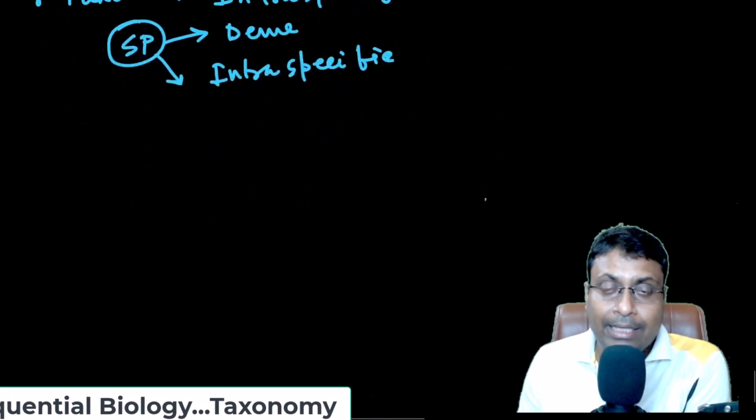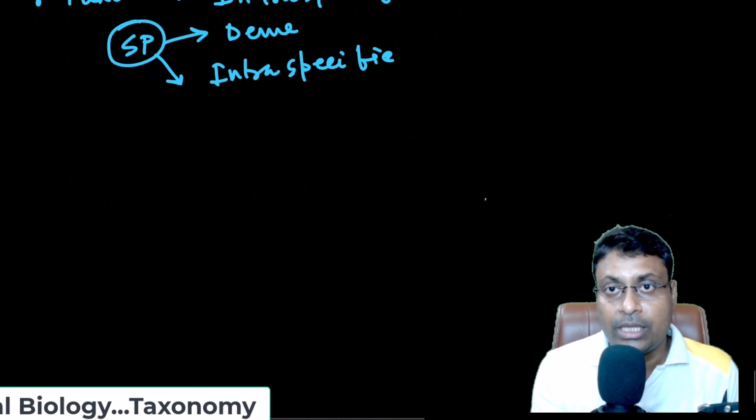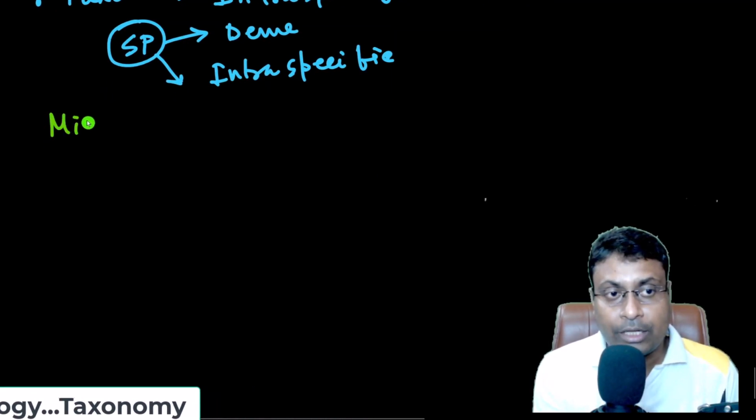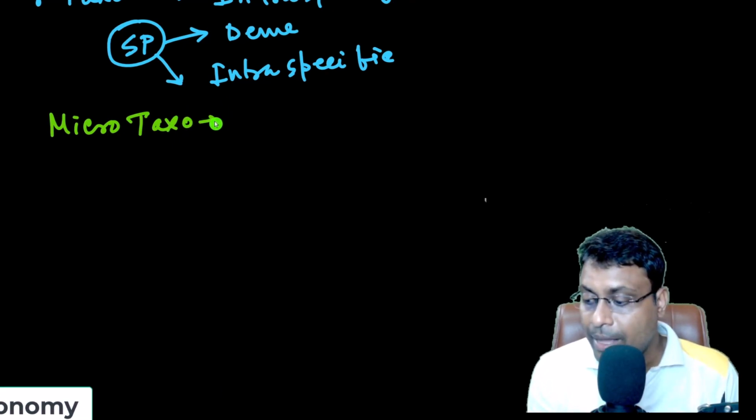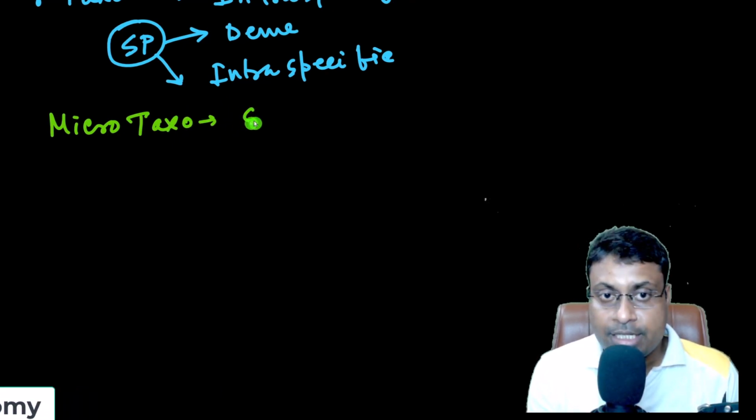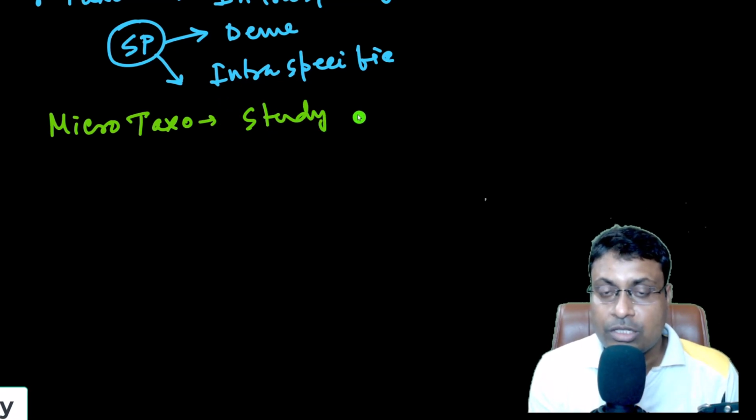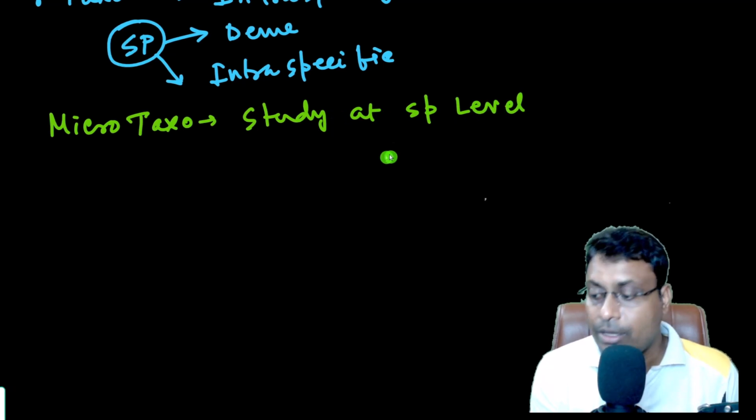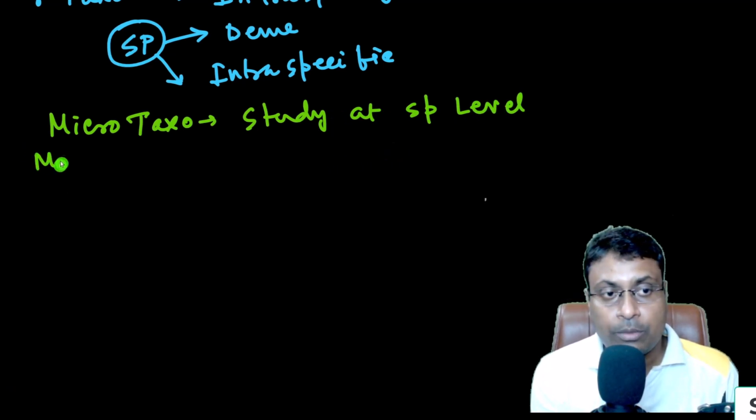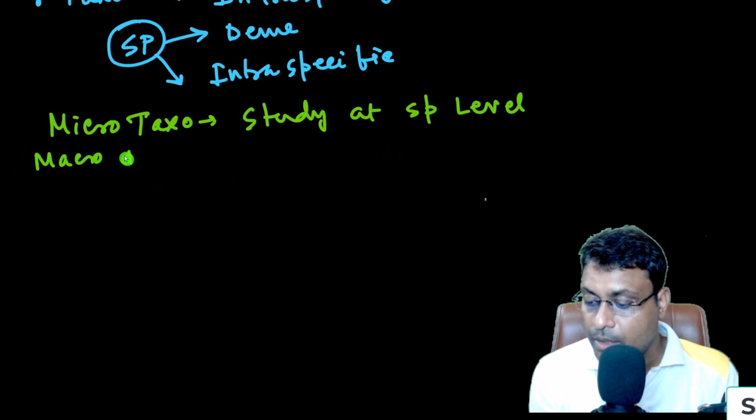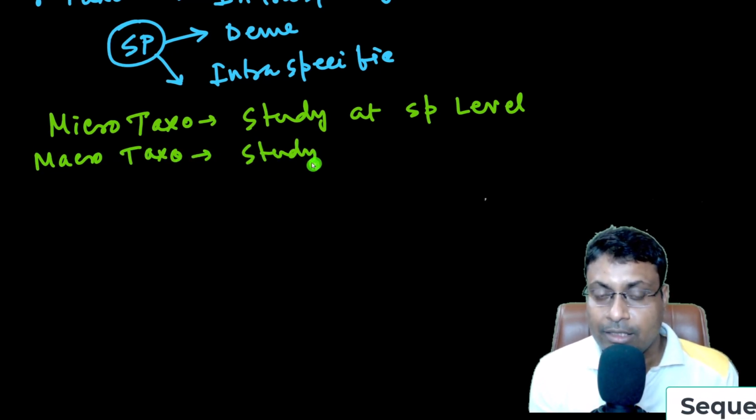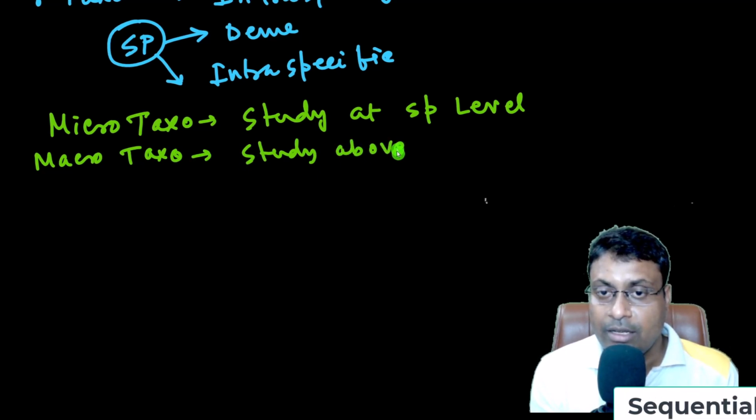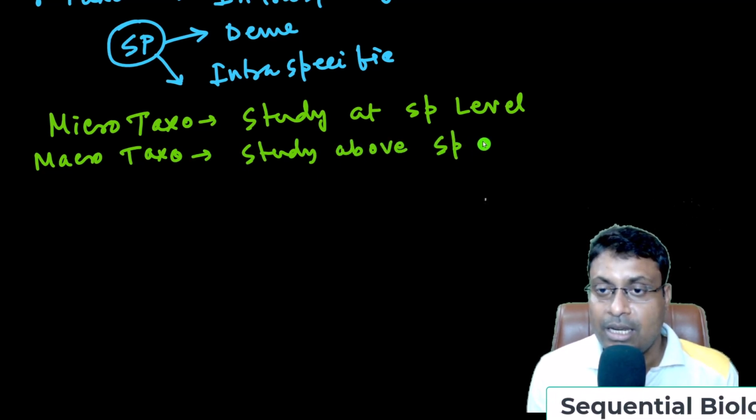Now the other 2 terms related to taxonomy. The microtaxonomy: what is microtaxonomy? Study at species level is called microtaxonomy. And the macrotaxonomy: what is macrotaxonomy? Macrotaxonomy means when we study above species level.